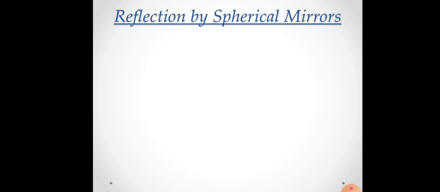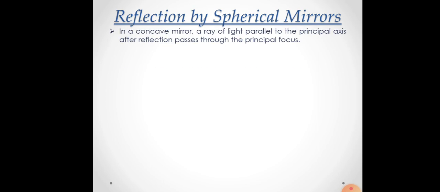How light rays are reflected by spherical mirrors, we will learn now. Number 1. In a concave mirror, a ray of light parallel to the principal axis, after reflection, passes through the principal focus. To understand reflection by spherical mirrors, we will draw certain ray diagrams, and with the help of these ray diagrams we will try to understand reflection in spherical mirrors.